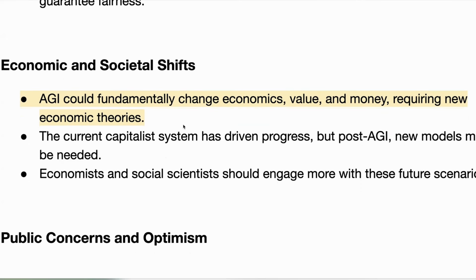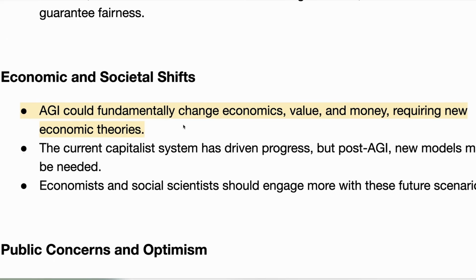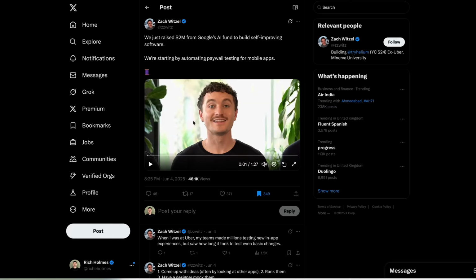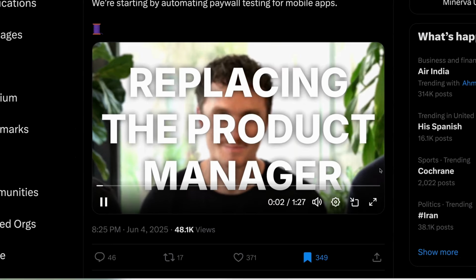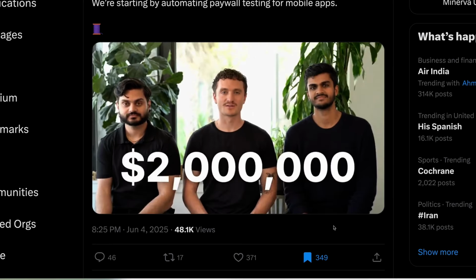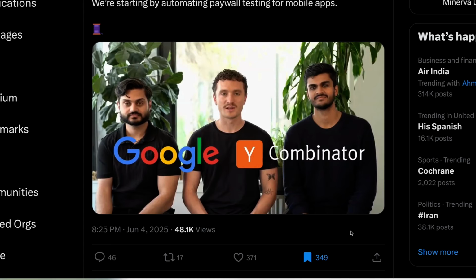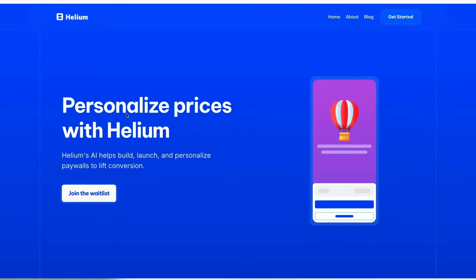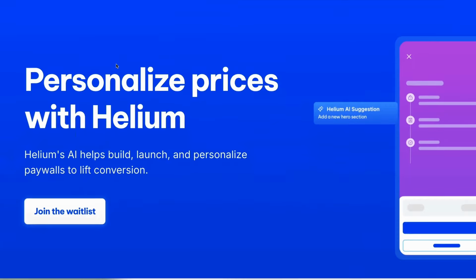Now let's take a look at some tools you can use. We'll start with a product whose entire value proposition is to replace the product manager. This startup lets you A/B test paywalls to improve conversions. It's designed for teams building mobile apps, and they say that this is the world's easiest paywall builder.